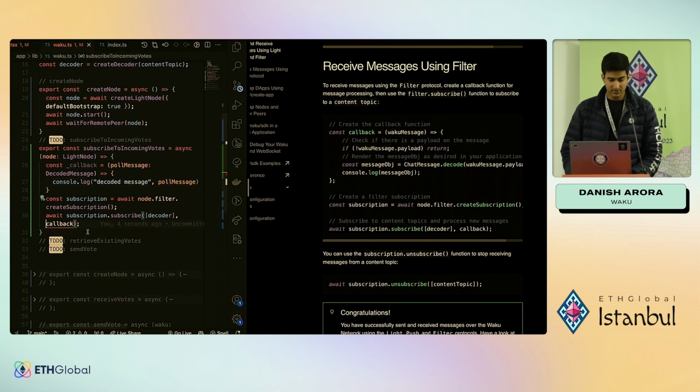Cool. And the next thing we're going to do is, of course, pass it the callback, and that is it. That is it, right? This other thing we can do here is to get a callback from the user, right? Because the callback we've defined inside is just to decode the message.